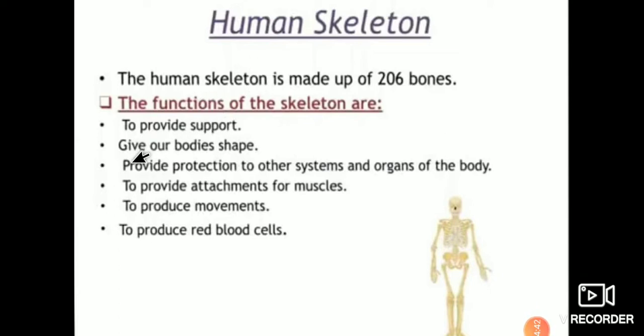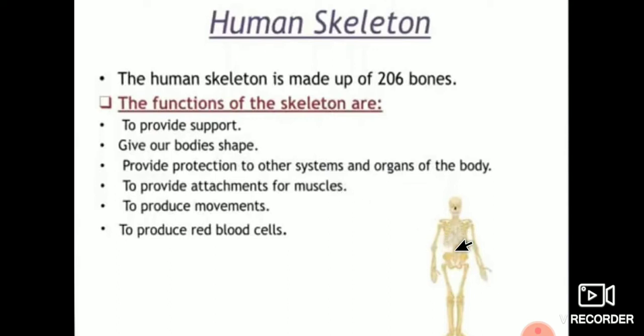Let us discuss the functions of the human skeleton. The human skeleton provides support to the human body, and it also gives our body shape. It provides protection to other systems and organs of the body, and it also provides attachments for muscles.